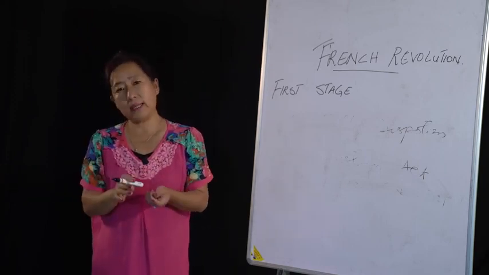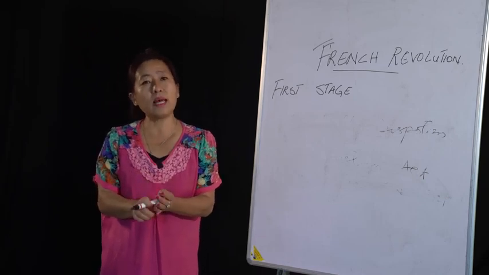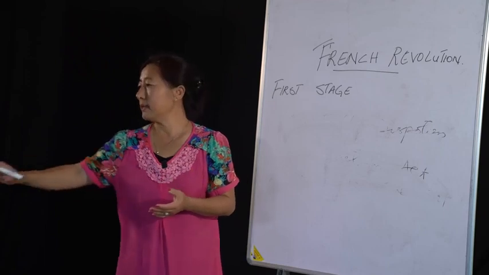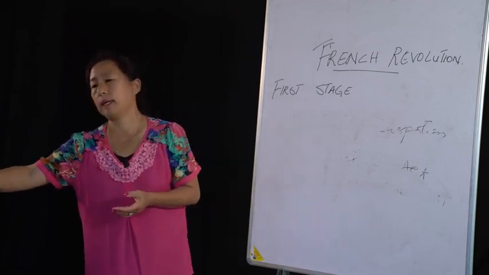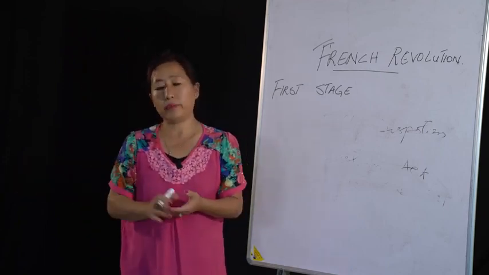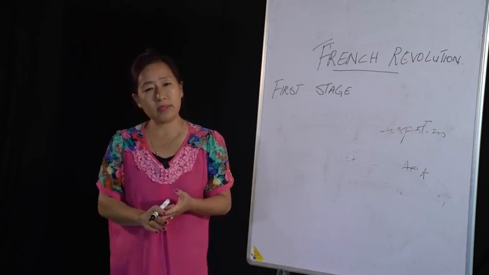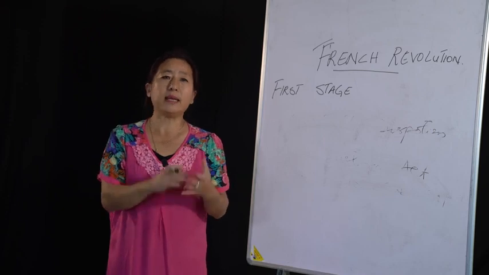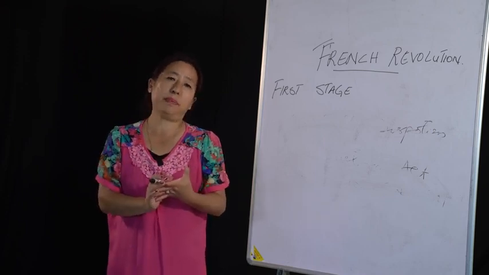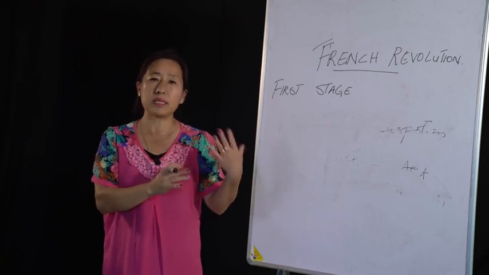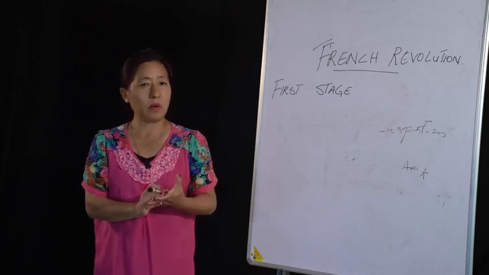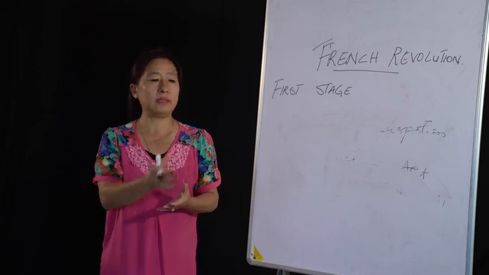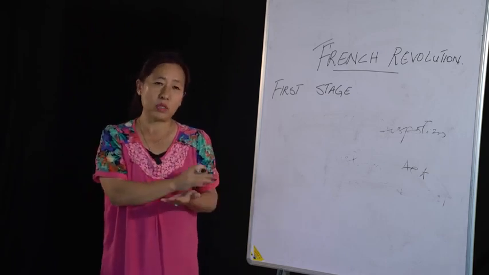Now there comes a time. We have discussed that the king was living as a prisoner. Now what he decided to do was, on the night of 21st June in 1791, the king, along with his family, disguised themselves as common people and tried to escape to Austria, because the Austrian king is the brother of the French queen.